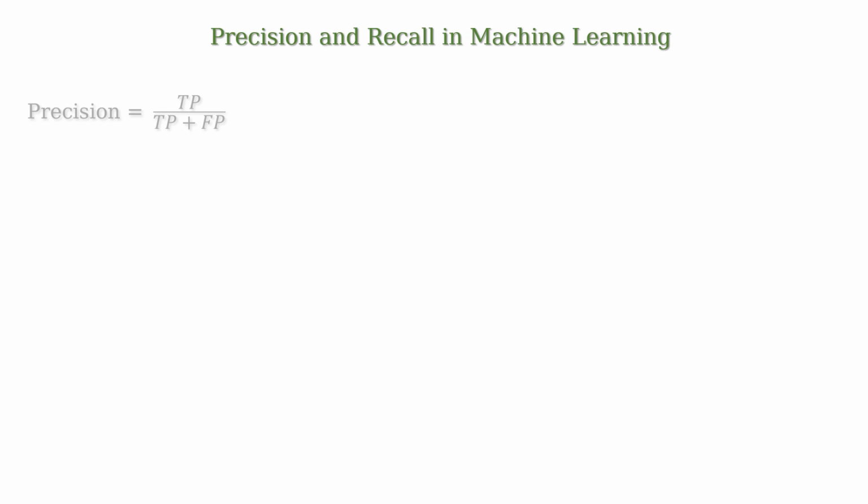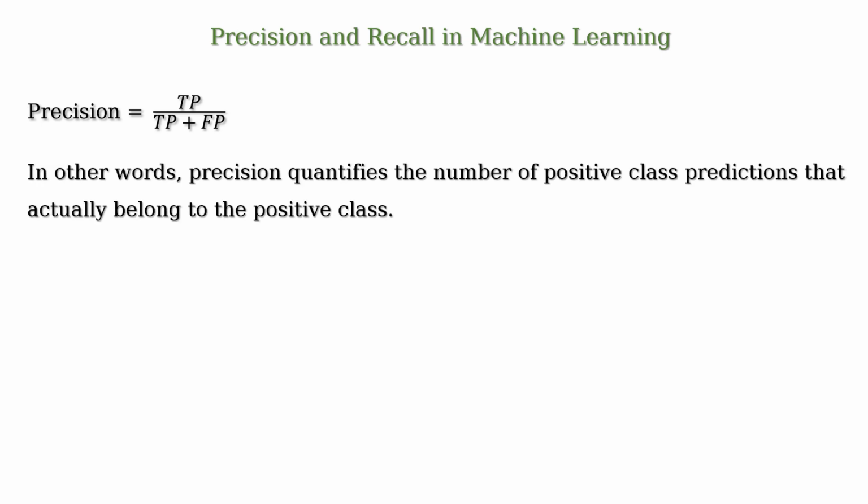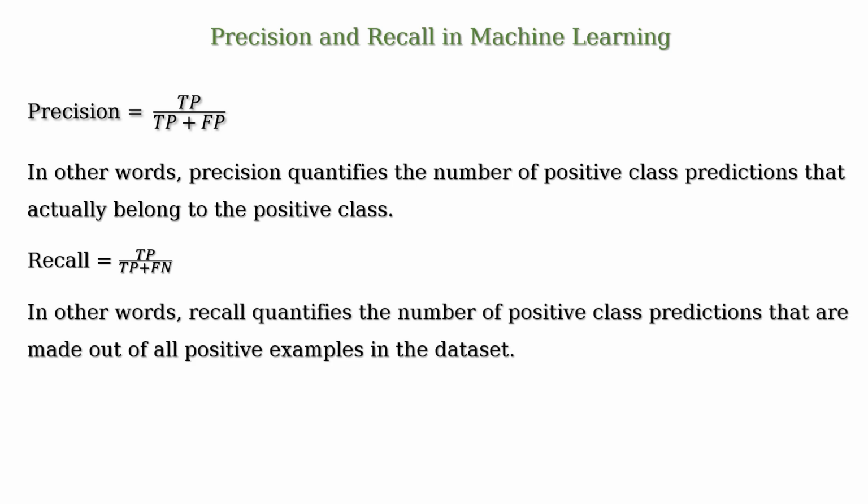In machine learning, precision is defined as true positive divided by true positive plus false positive. In other words, precision quantifies the number of positive class predictions that actually belong to the positive class. And recall in machine learning is defined as true positive divided by true positive plus false negative. In other words, recall quantifies the number of positive class predictions that are made out of all positive examples in the dataset.